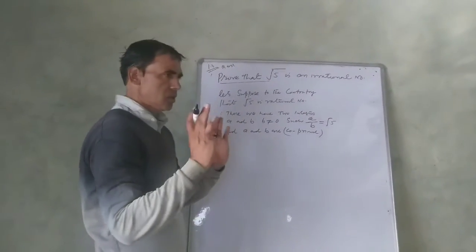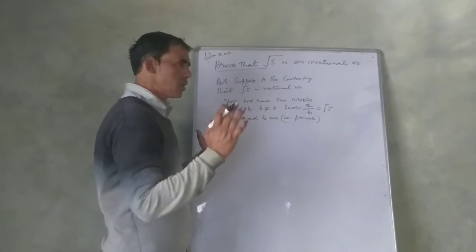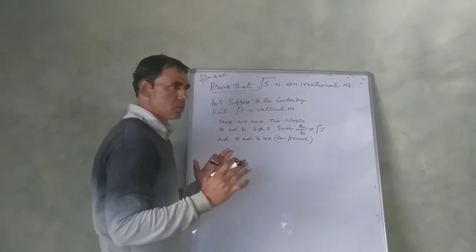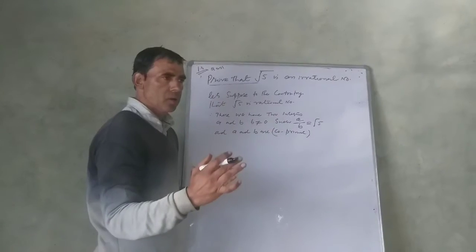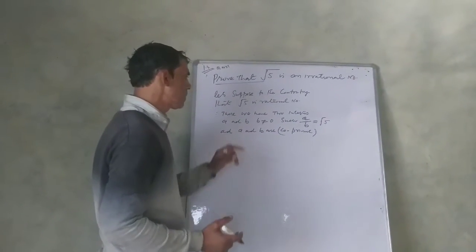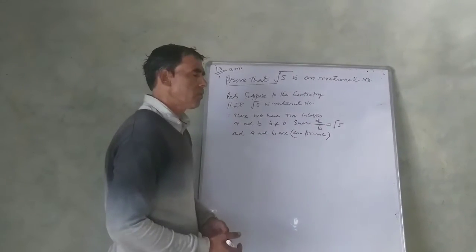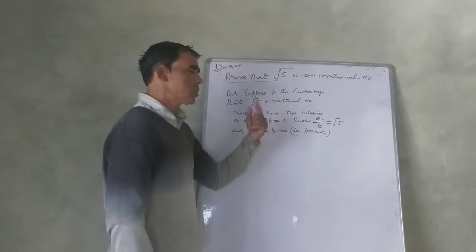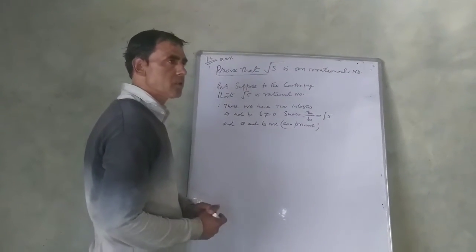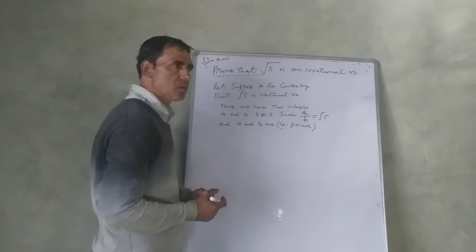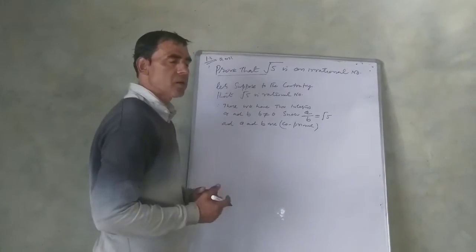Then the integers a and b, b is not equal to 0, because a rational number is a number in the form of p by q, where q is not equal to 0. We suppose a by b equals root 5, and a and b are coprime numbers. Coprime numbers are numbers having no common factor other than 1.